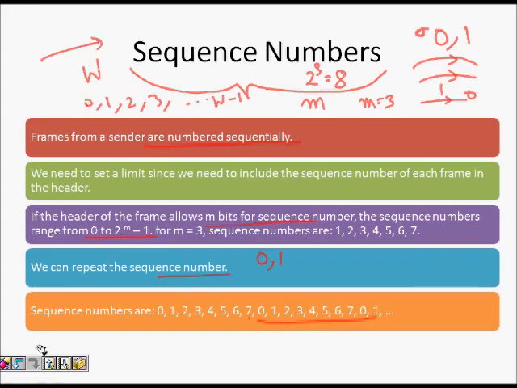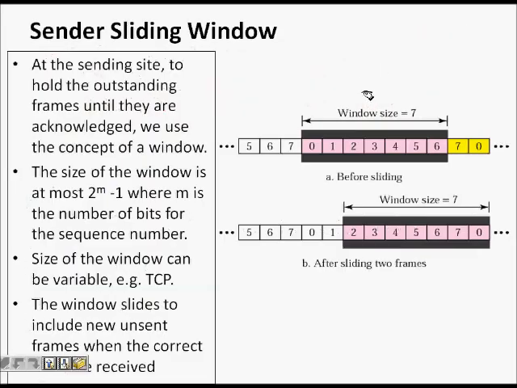So this is our sliding window. This is how it's much easier to understand. Okay, so it says that the sender maintains a sliding window, and this window has packets that have been sent but not acknowledged. So I need to have a copy of those packets. So I sent some packet, frame 3, it is not acknowledged, so that will be there in the window.